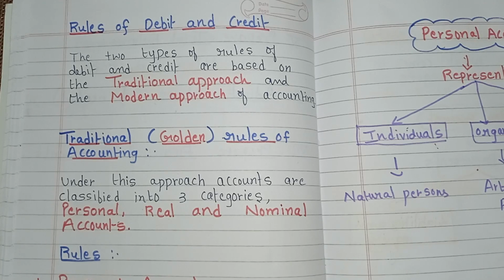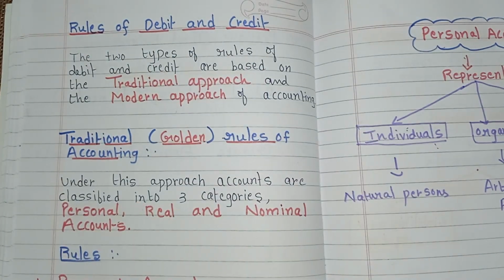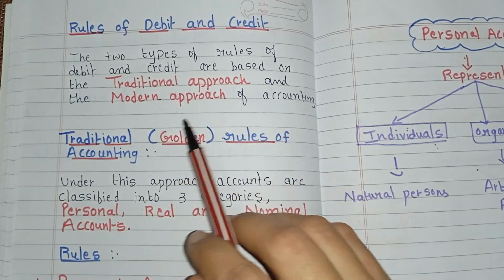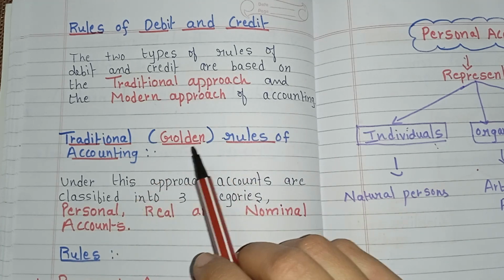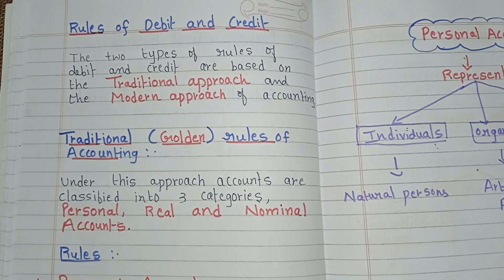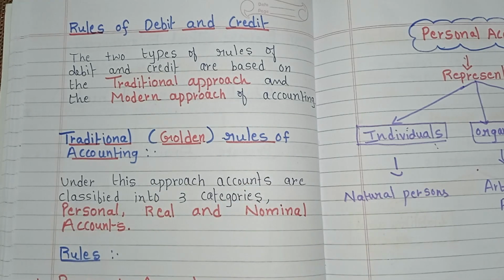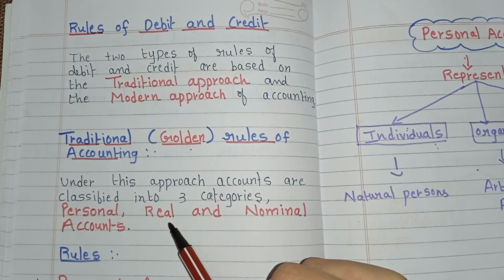Hello everyone. In this class, I am going to teach you about the rules of debit and credit. In this, there are mainly two types, based on the traditional approach and modern approach of accounting. First, we will see the traditional rules of accounting. The traditional rules of accounting are also called the golden rules of accounting.